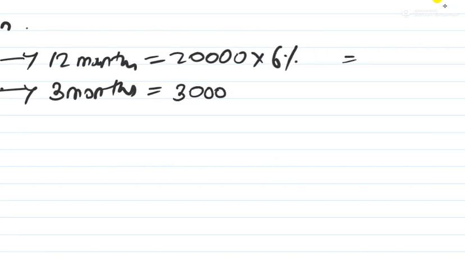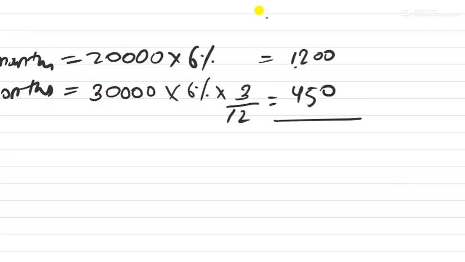Now for the amount withdrawn in October, the amount withdrawn was 30,000. So 30,000 into 6% for how many months? Only 3 months. So 3 by 12. Okay, so 1200 for the 20,000 and 450 for the 30,000.